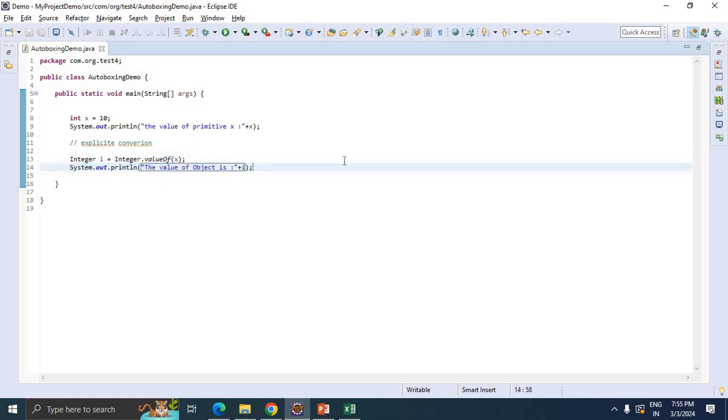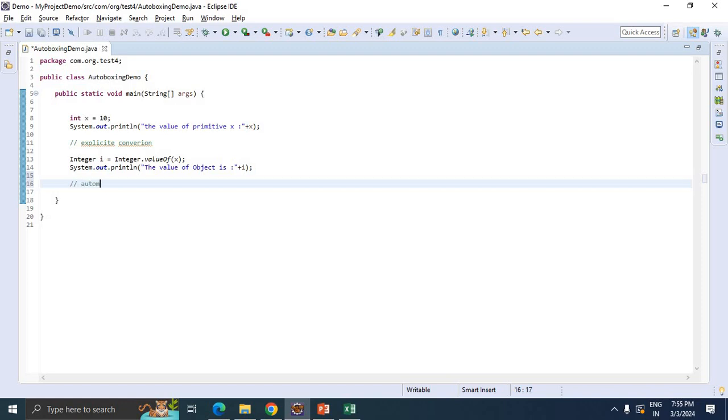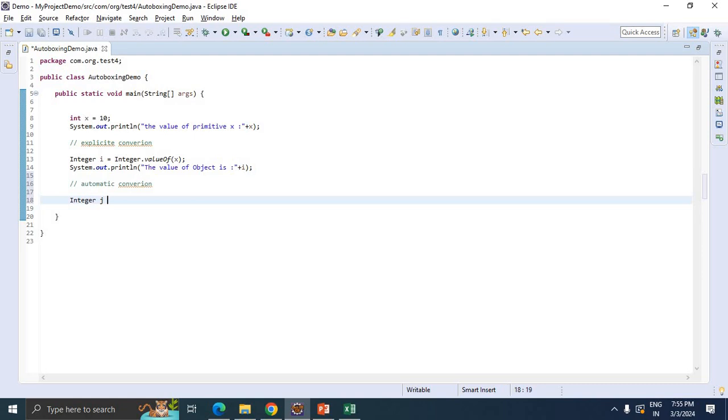And the other approach we discussed, the automatic conversion. We just need to give Integer j.